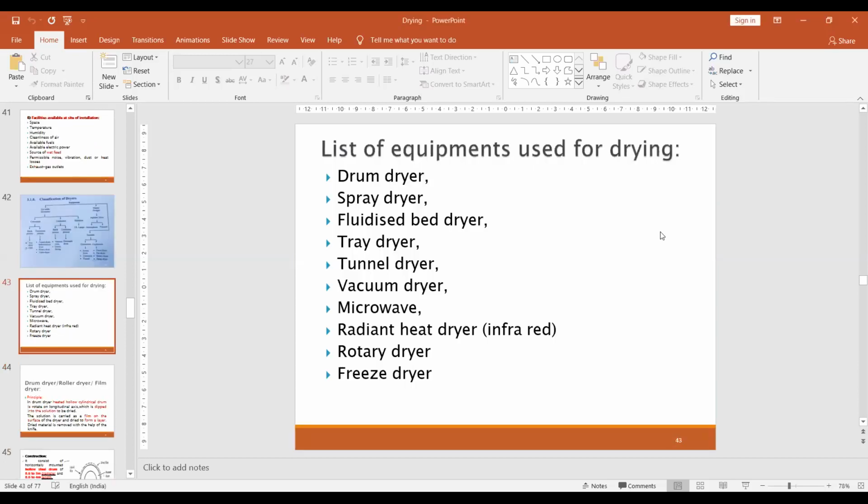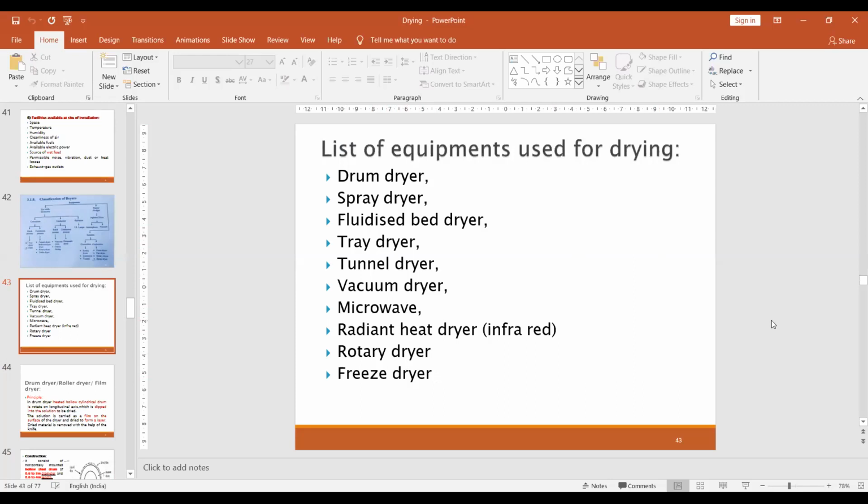These are the different equipment used for drying: drum dryer, spray dryer, fluidized bed dryers, tray dryers, tunnel dryers, vacuum dryers, microwave dryers, radiant heat dryers, IR rays dryers, rotary dryers, and the freeze dryer. So these are the different dryers we can use to dry the material.